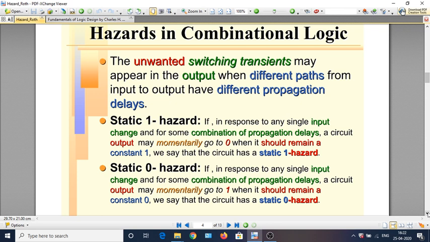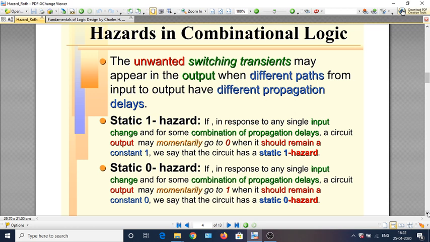In other words, irrespective of the change in input, logically the output should remain at 1. But because of a hazard, instead of remaining at 1, it momentarily goes to 0 and comes back to 1. That is what is called the static 1 hazard. There is another way of putting it, which is given in this slide.